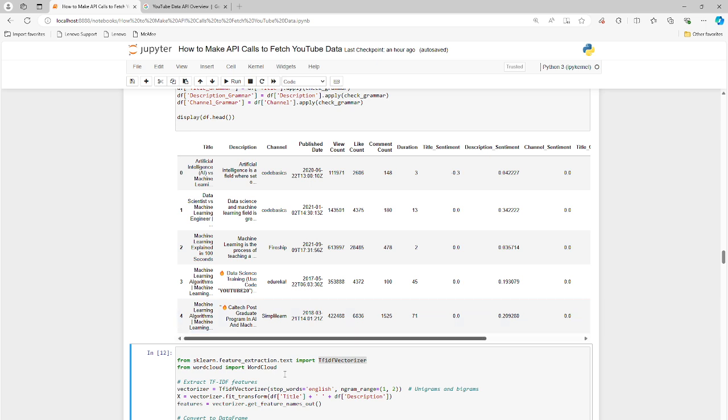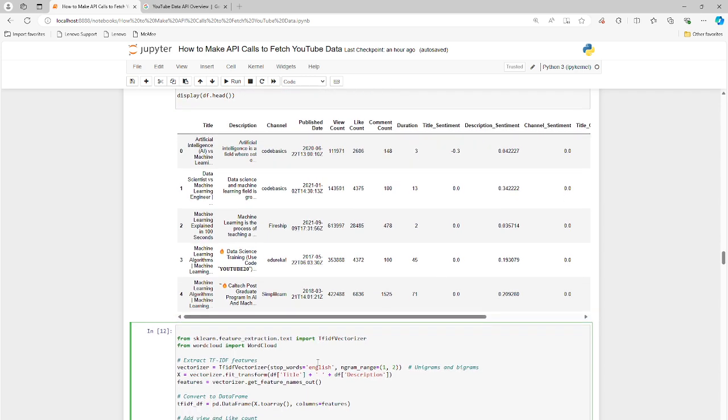But if we use a TF-IDF vectorizer, we can convert all of this language into numerics, and the computer will certainly understand numerics. Any kind of numbers, 1, 2, 3, 4, 5, the computer knows exactly what that is. If you're talking about machine learning in 100 seconds, the computer has no idea what that is. So we have to vectorize all of these.